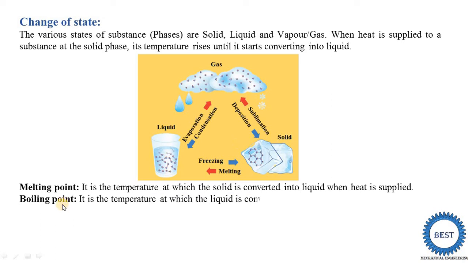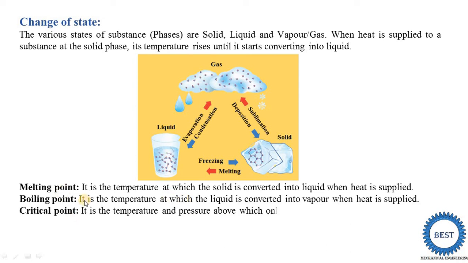Another is the boiling point. Boiling point is the temperature at which a liquid is converted into vapor when heat is supplied. Here there is liquid in a glass, and we supply heat energy to this liquid and it starts to convert into vapor. Then it is called the boiling point. Generally we know the boiling point of water is 100 degrees centigrade. In the same way, the freezing point and melting point are generally the same for water, 0 degrees centigrade, where water converts into ice, or ice converts into water.